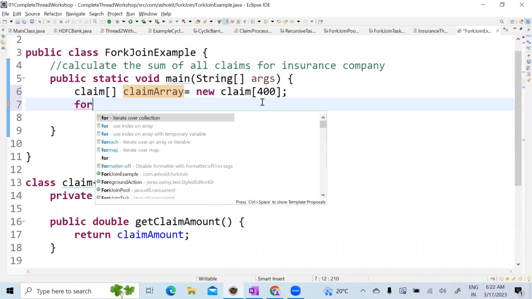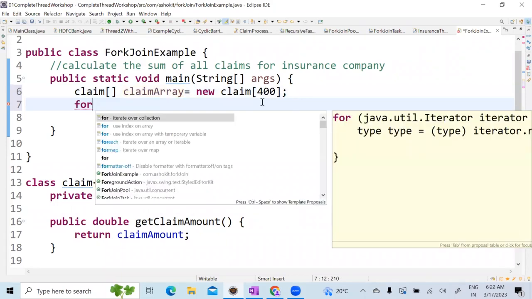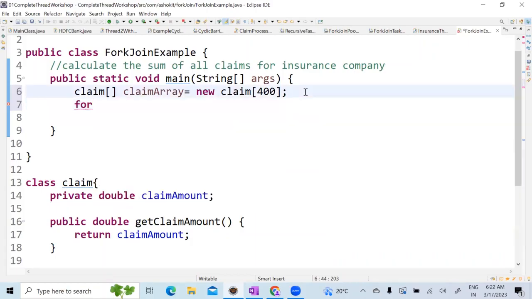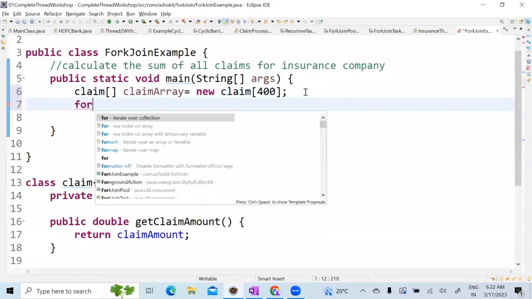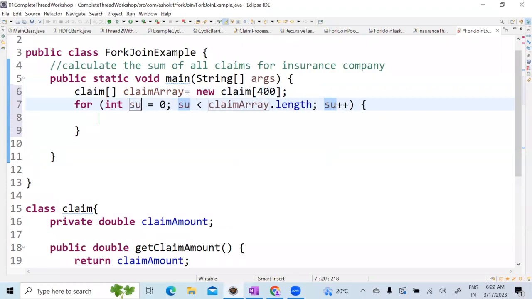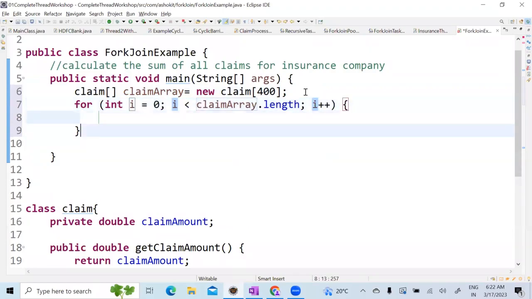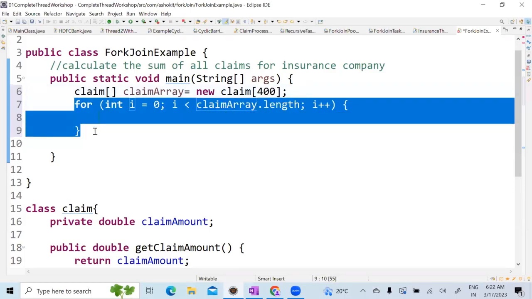Why am I creating 400? Because in that year, there are 400 claims submitted by different individuals to that company. Now I have to iterate over this 400 and then get the sum amount, correct? So you can write a for loop of 400 and then sum equals sum plus claim amount, correct? But instead of this 400, if I have 1 crore or 2 crores, can I write a for loop? No.